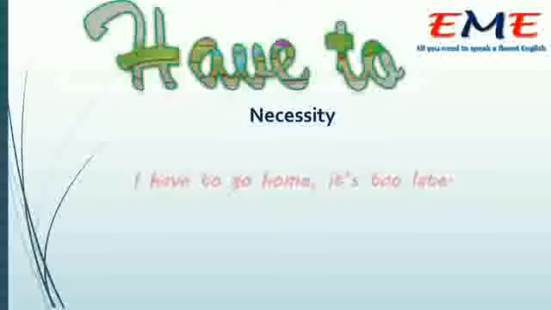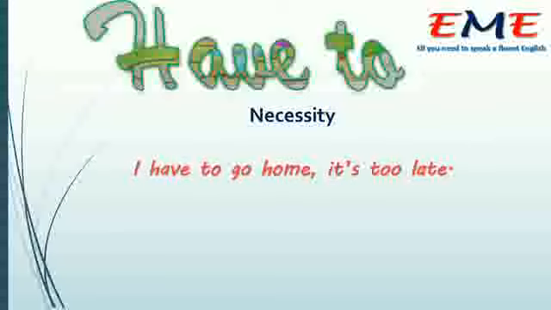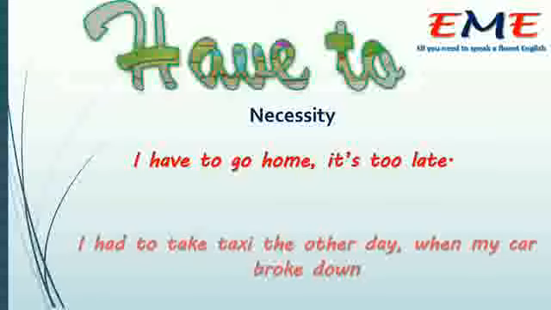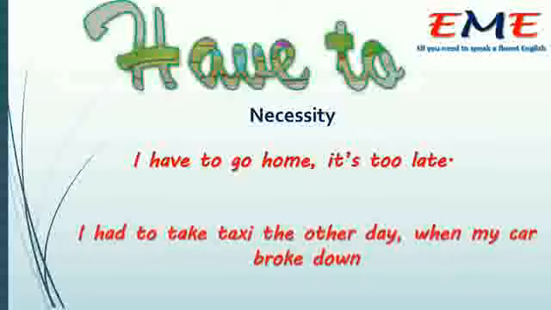Then have to. The first thing it expresses is necessity. For instance, I have to go home. It's too late. It means it's necessary to go home at this time. In the past, I had to take a taxi the other day when my car broke down.